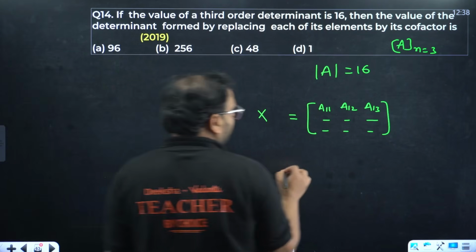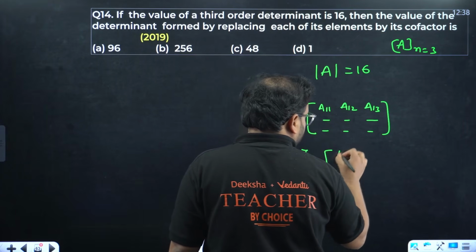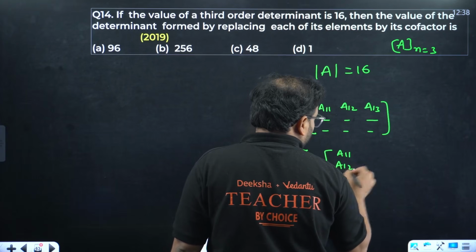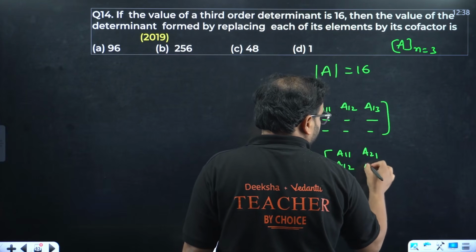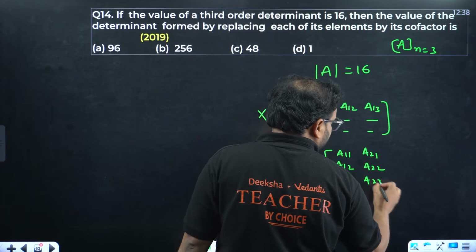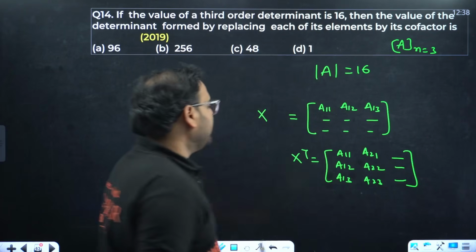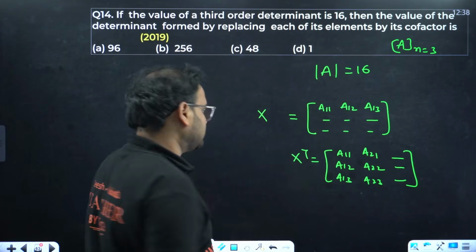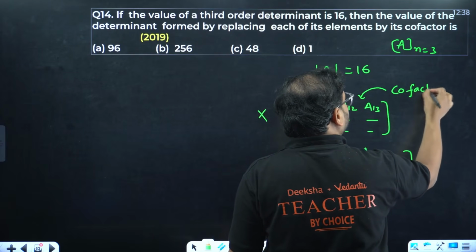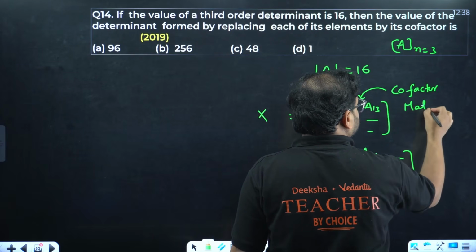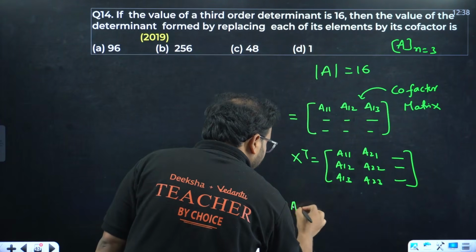Achha, we know one thing for sure, that if I take X transpose, it will become what? A11, A12, A13. Again, you'll have A21, A22, A23, and of course other elements. So what I've done, if I take X transpose, this is the cofactor matrix. And this value is nothing but the adjoint of the matrix A.